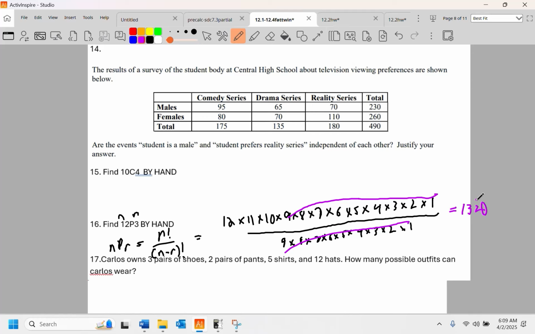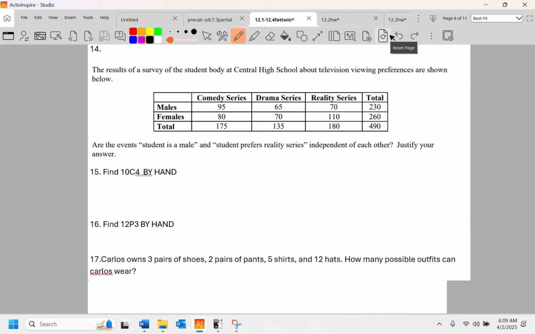All right, so now next to a nice easy one. I realize that was so much for some of y'all. Carlos owns 3 pairs of shoes, 2 pairs of pants, 5 shirts, and 12 hats. How many possible outfits can Carlos wear? This is the fundamental counting principle.